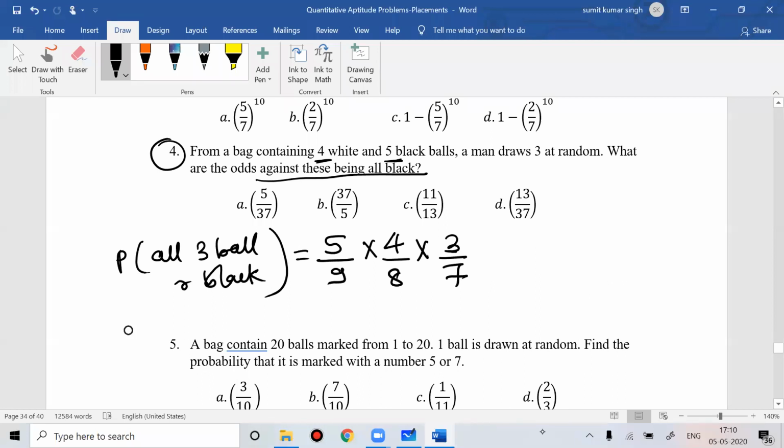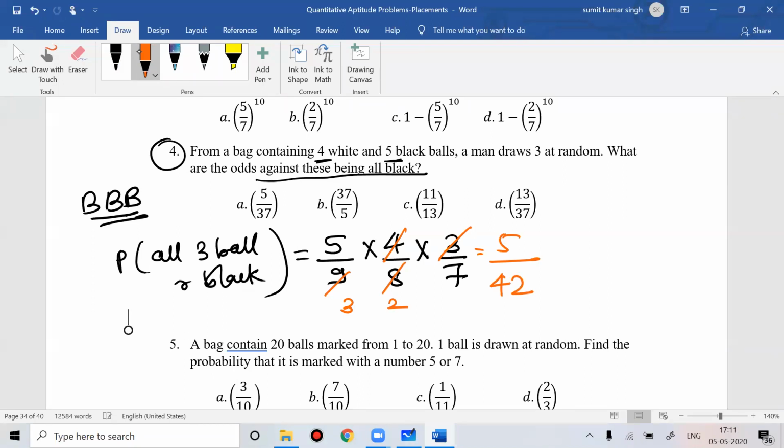You want all 3 balls black, so in how many ways can you arrange it? In one way only. If you solve this, you get 5 by 42. So the probability that all 3 balls are black is 5 by 42.